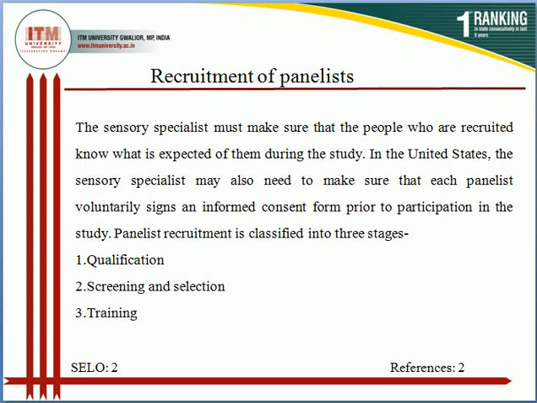So: qualification, screening and selection, and training. This is the classification of panelists.